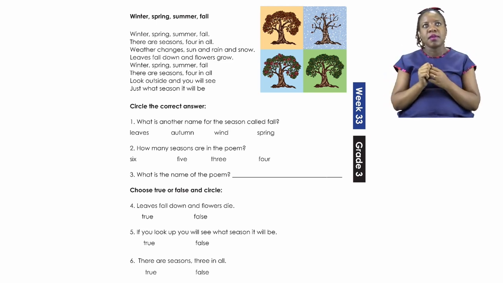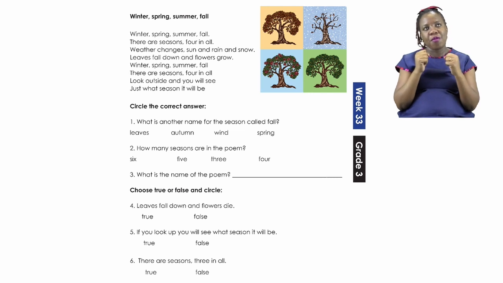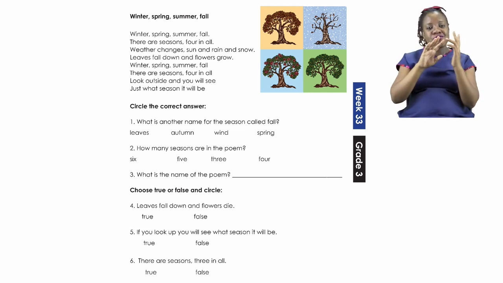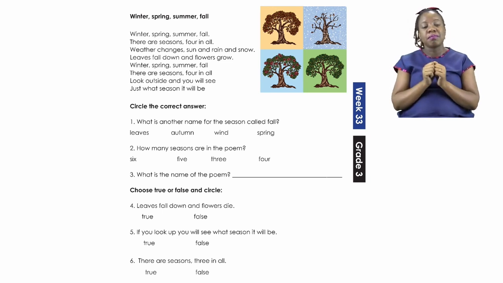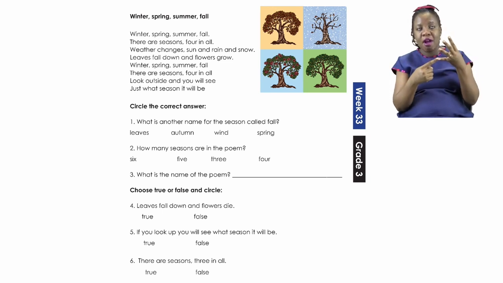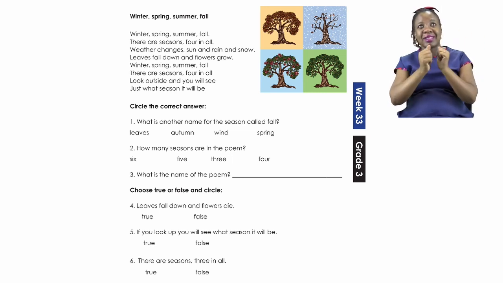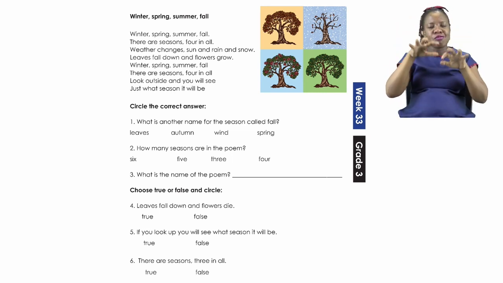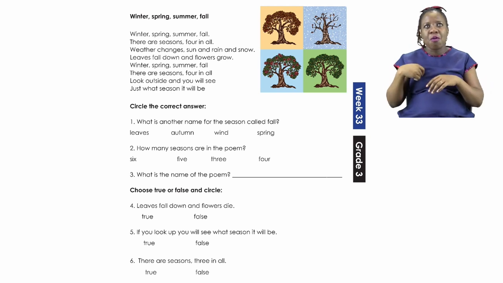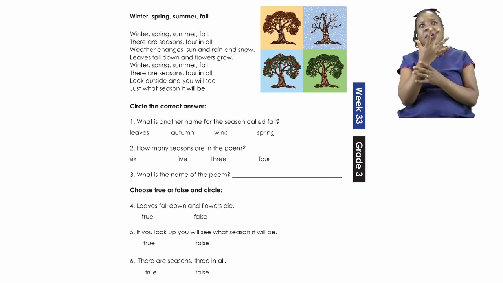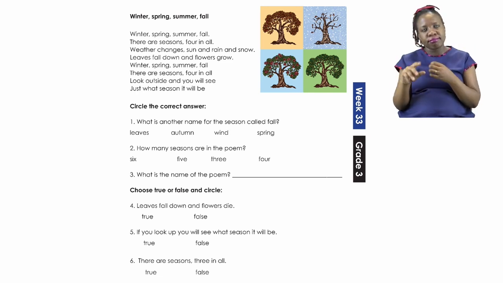Winter, spring, summer, fall. There are seasons, 4 in all. Weather changes, sun and rain and snow. Leaves fall down and flowers grow. Winter, spring, summer, fall. There are seasons, 4 in all. Look outside and you will see just what season it will be.